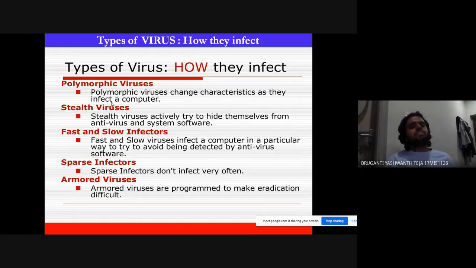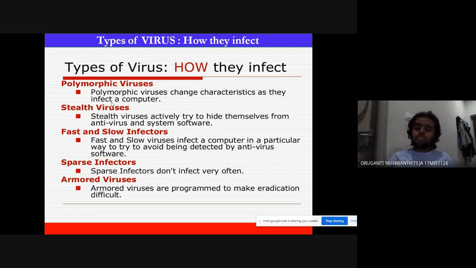Stealth viruses and fast and slow infectors are pretty similar. Stealth viruses actively try to hide themselves from antivirus and system software. Fast and slow viruses first infect a computer in a particular way and try to avoid being detected by antivirus software.